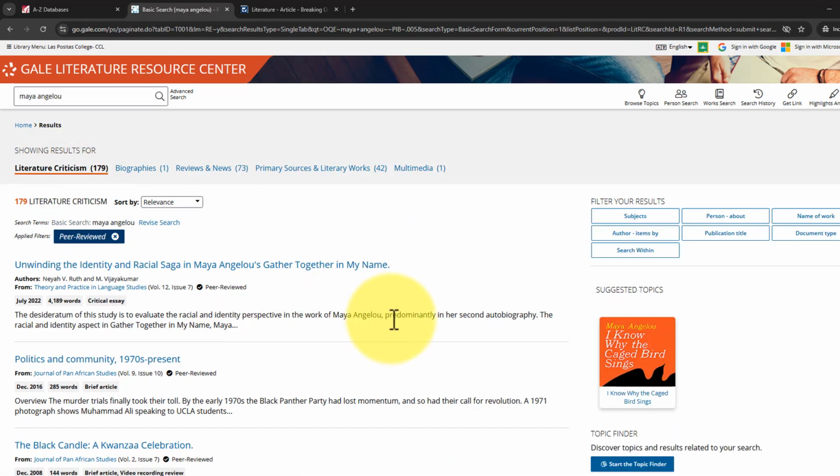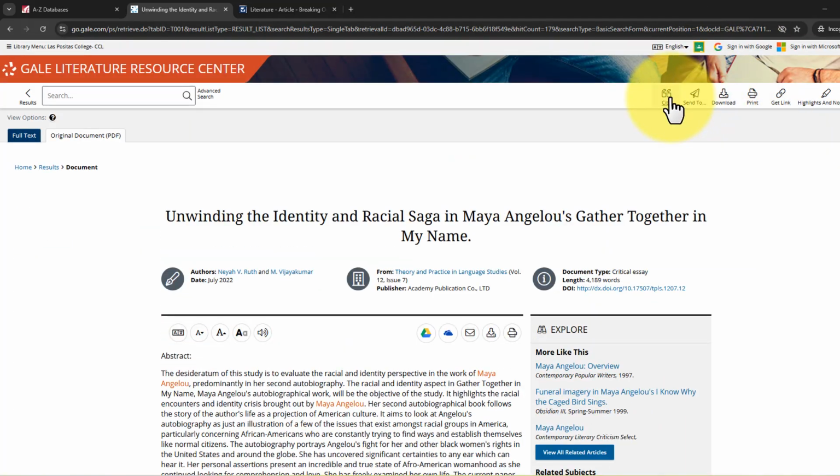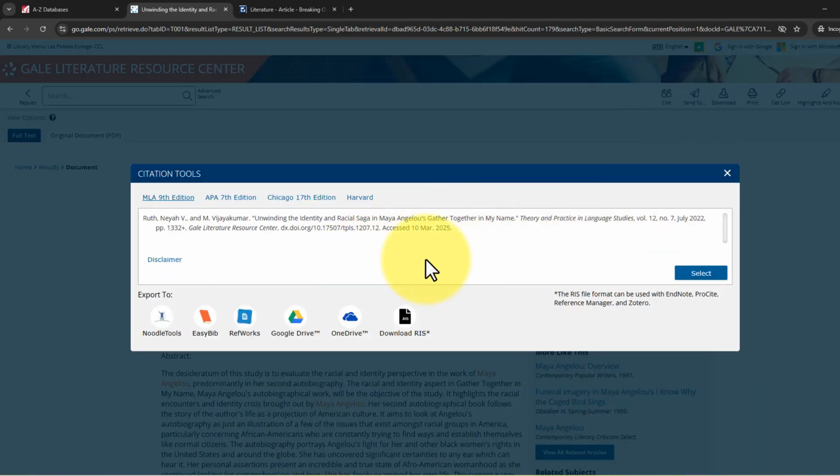Once you find an article of interest, click on the title to read the article and view the information about the article. Again, look for the database tools to capture and cite the article for later use.